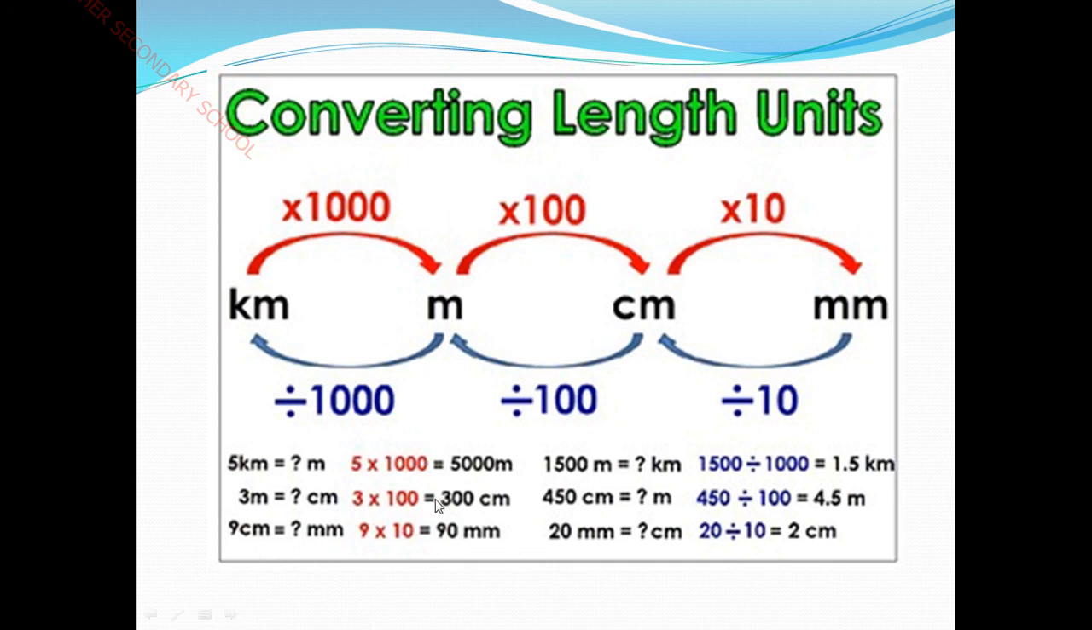See, 1 meter is equal to 100 centimeters, as we saw in the previous slide. This will never change. Only the process will change. What is the process? Multiplication and division. If it is a big quantity to a small quantity, we have to multiply. If we are converting a small quantity into a big quantity, we have to divide. So these are all the basic conversion processes.